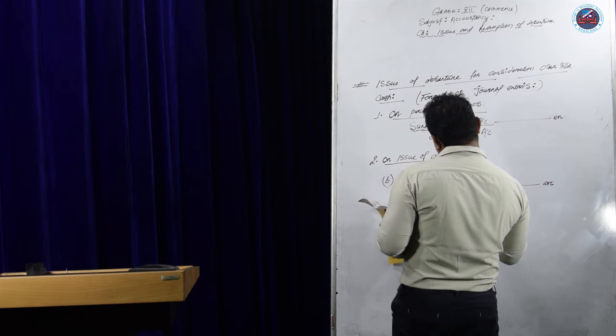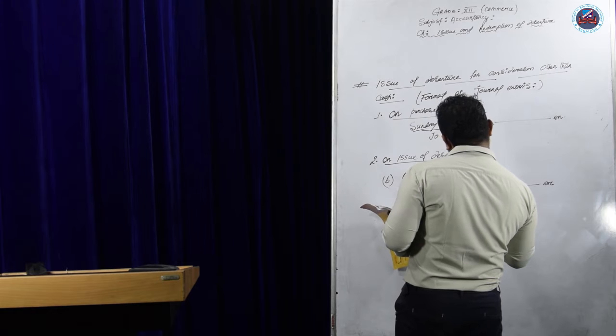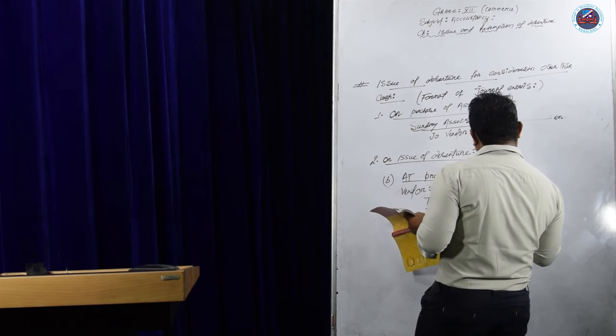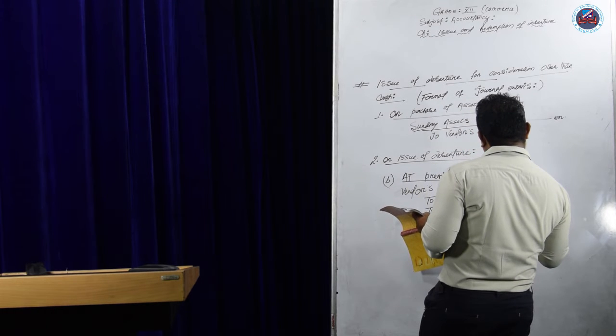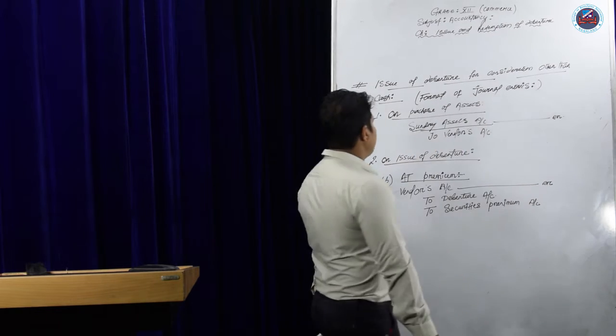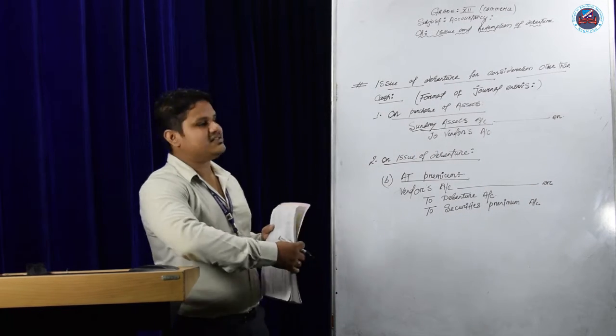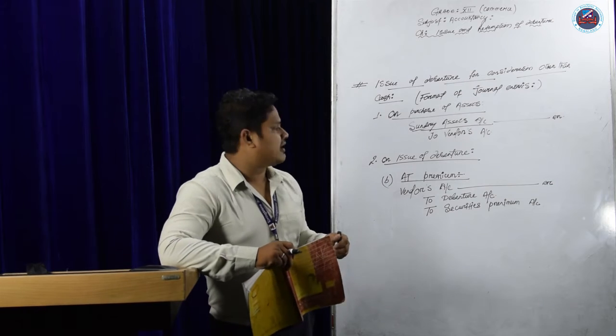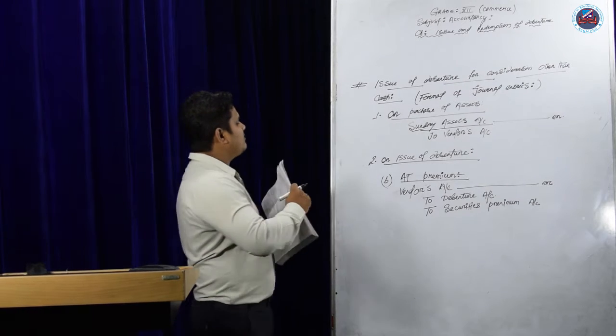If you are issuing the debenture at more than the face value, that will be the premium account. So vendor account debit to debenture account, to premium account, if it is issued at premium.